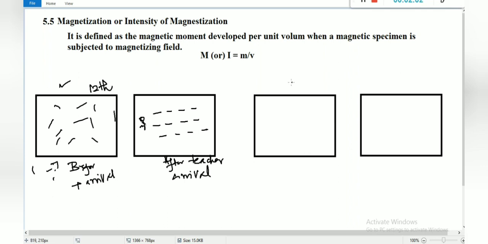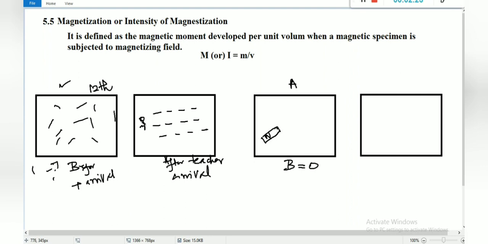So consider this is a material A with the absence of a magnetic field. Okay, hope you can compare. Here, instead of teacher, you assume magnetic field, right? Instead of students, we assume dipole magnetic moments.